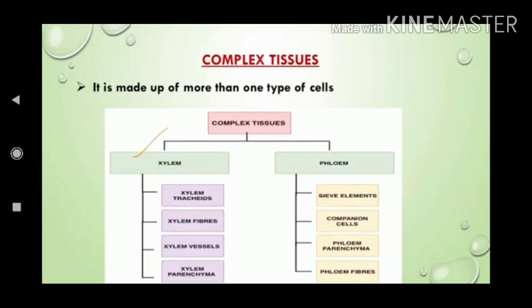All the cells together perform the particular function. There are two types of complex tissue: one is xylem and another one is the phloem. Both the tissues come under the vascular bundle.